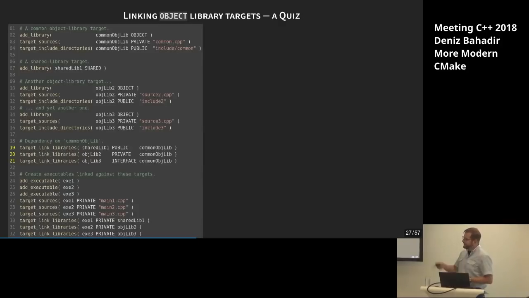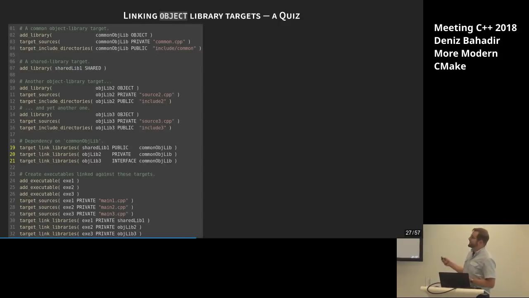Okay, perfect. And these 3 libraries on the left-hand side, the shared and the two object libs, will then be linked into their respective executable targets. So exe1 will be linked to shared lib 1, exe2 will be linked to object lib 2, and exe3 will be linked to object lib 3. So far, so good. I hope everyone understands how this is created.